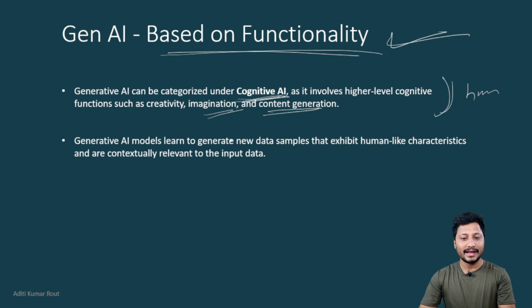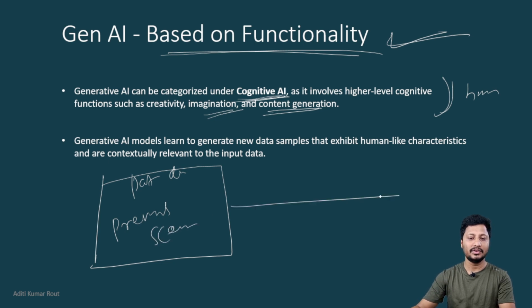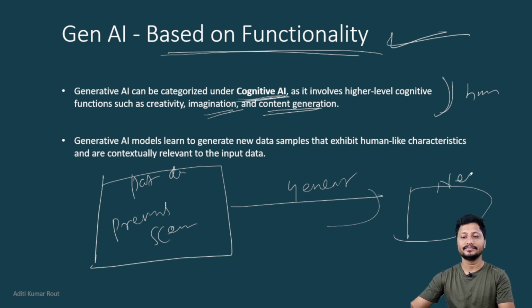So again, this is an example. If we have some past data or some previous scenario, it is generating new content. Right. This is based on functionality. It is a cognitive AI.